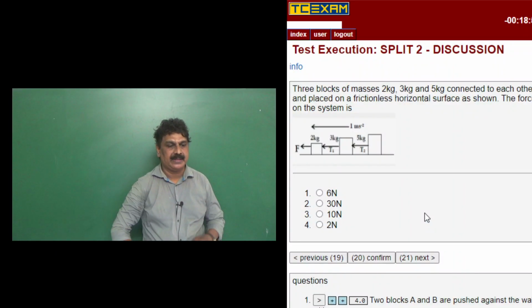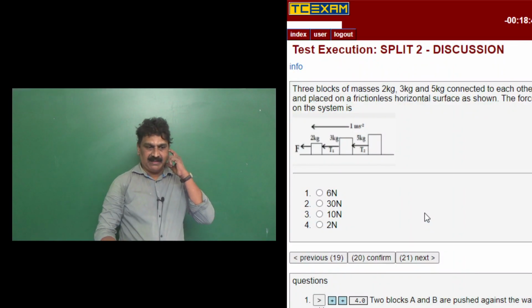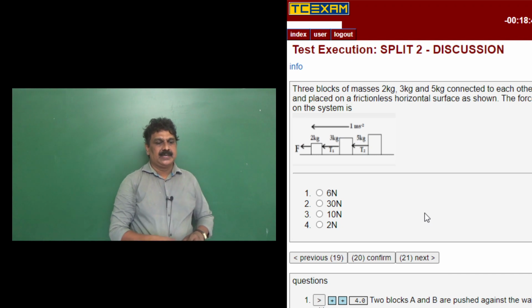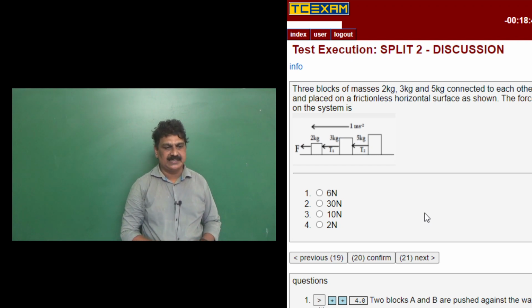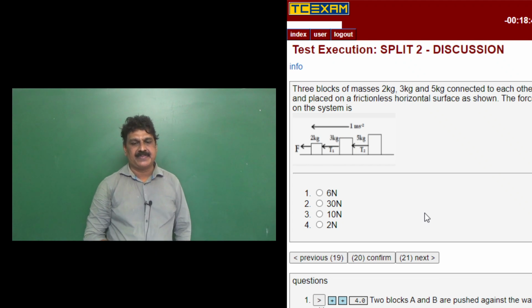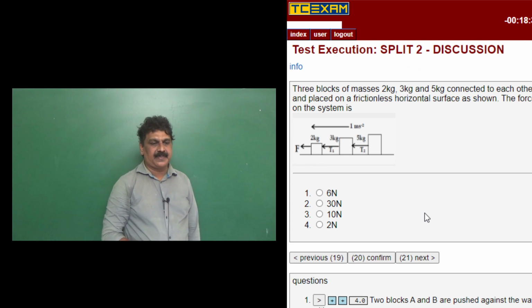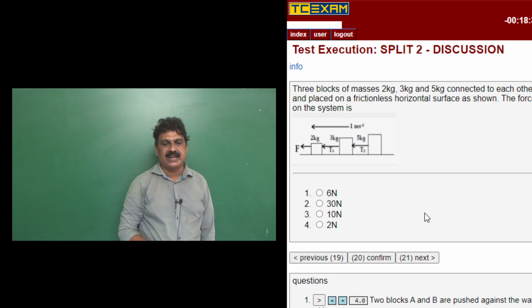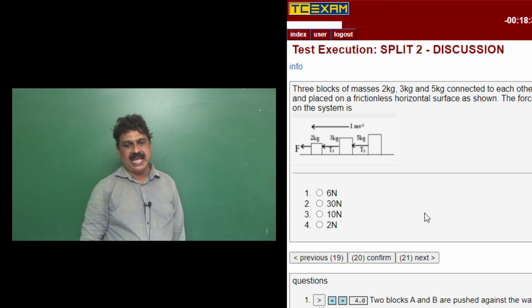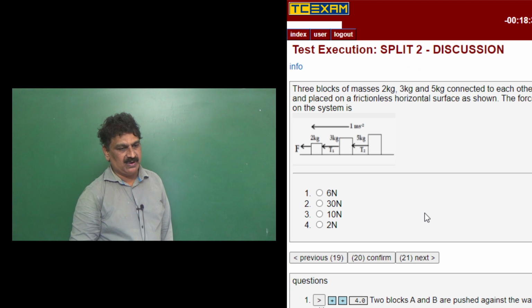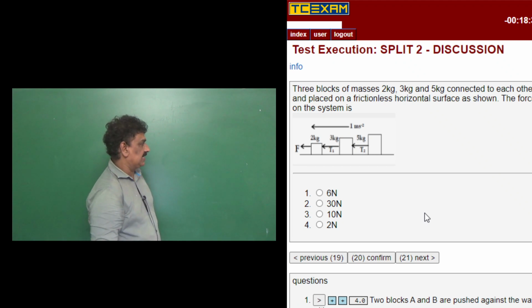Now, next question, I mean the last question. 3 blocks of masses 2 kg, 3 kg and 5 kg connected to each other and placed on a frictionless horizontal surface as shown. The force F on the system is.